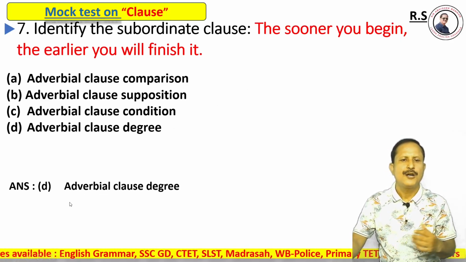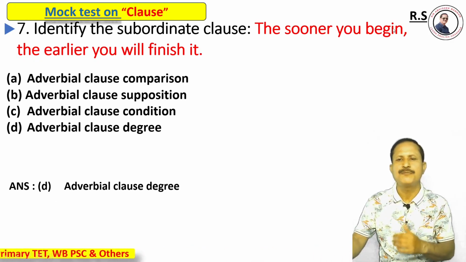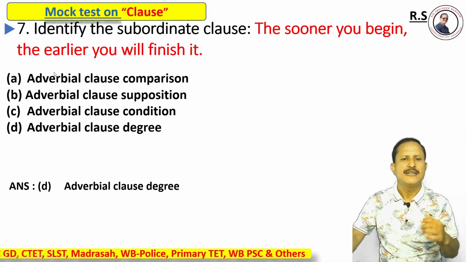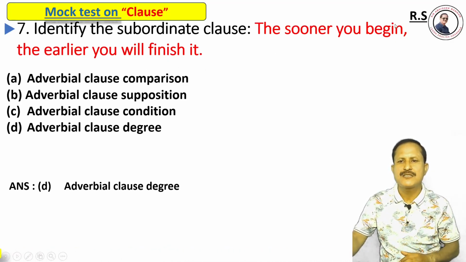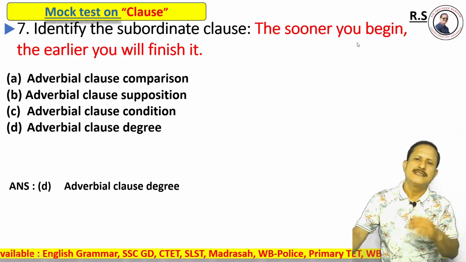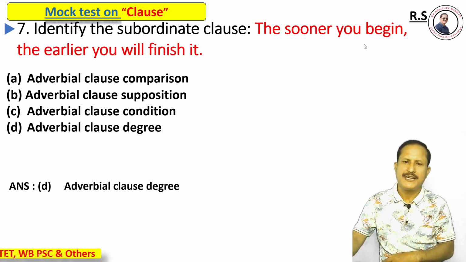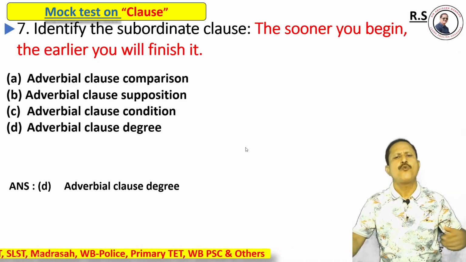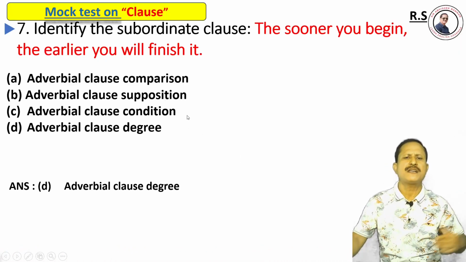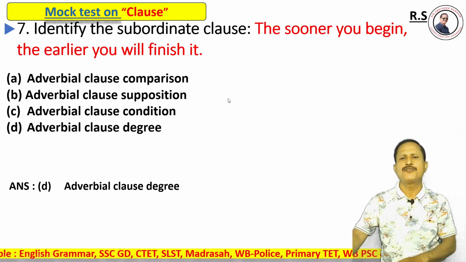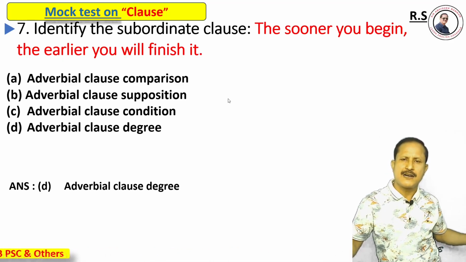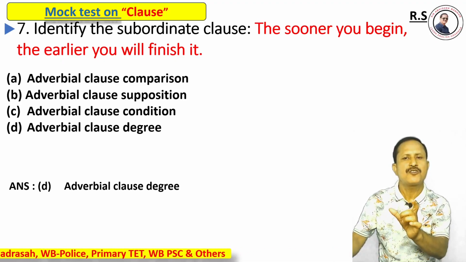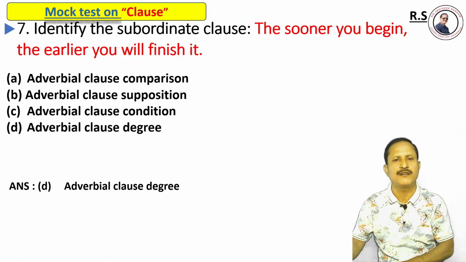Right answer is option D, adverbial clause of degree, because in "the sooner you begin, the earlier you will finish it," "the sooner you begin" is a subordinate clause, an adverbial clause of degree. What is an adverbial clause of degree? What is an adverbial clause of comparison? What is an adverbial clause of condition or supposition? These are discussed in detail, and no problem will arise for you if you go through these examples.